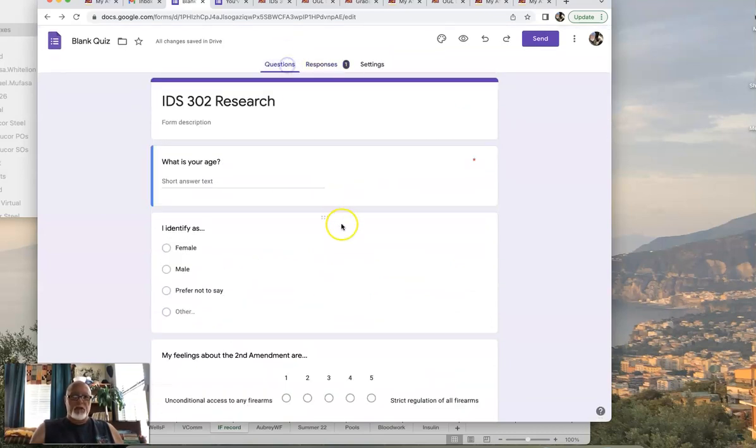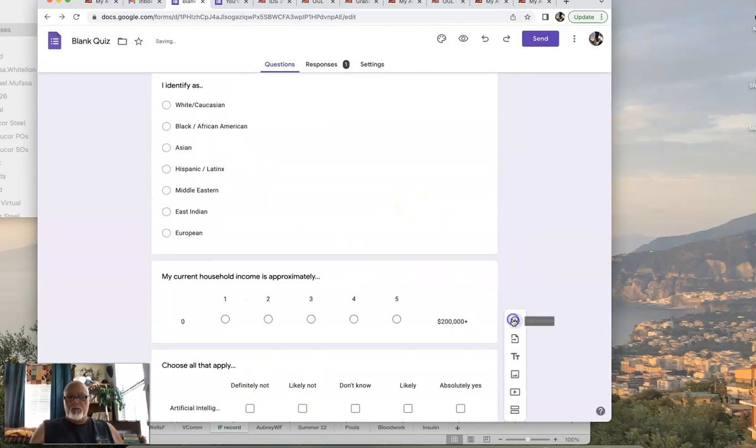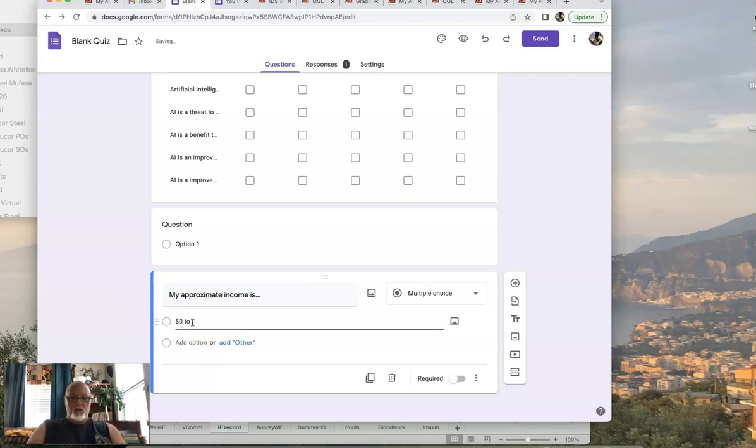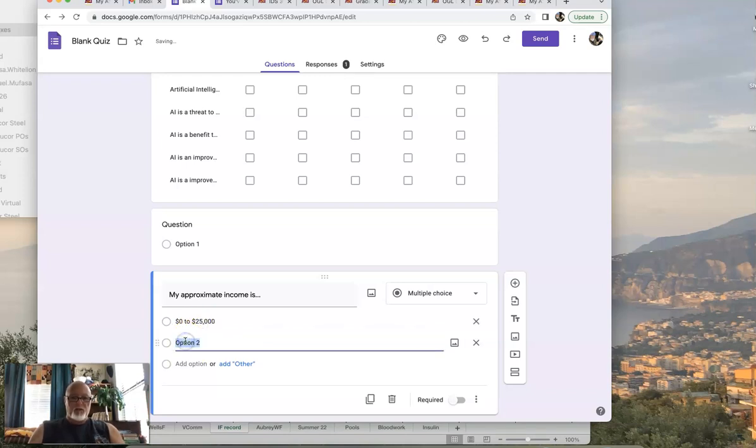So let's go back to questions again, and I'm going to add one. And remember, once you send this out, once I give you the go-ahead, just send it out, but you can't change it. Okay. My approximate income, let's just do this personally, is, and then let's go option 1, 0 to 25,000. All right, and then let's do next one, 25,001 to 50,000.